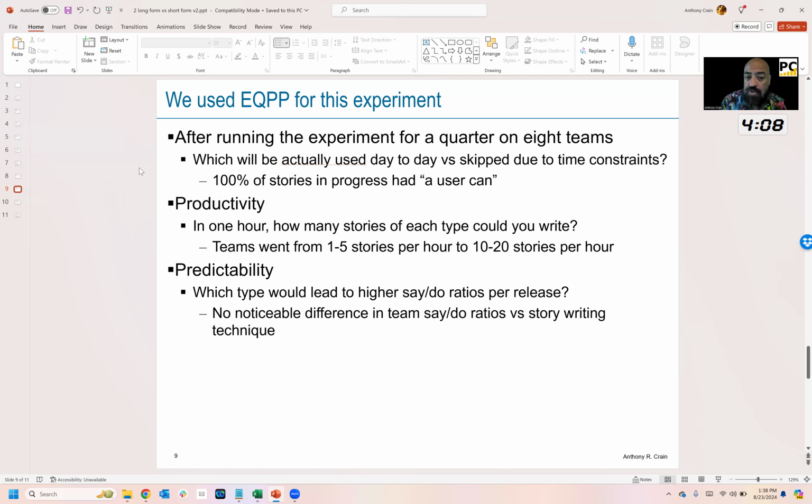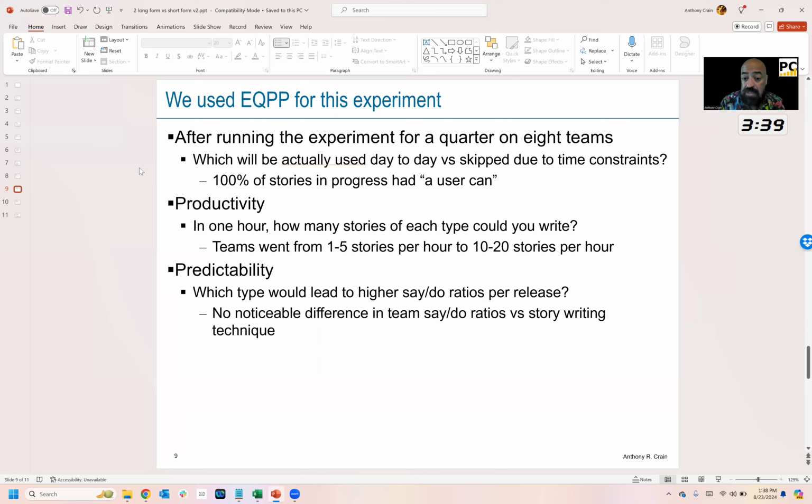Productivity. In 1 hour, we watched teams doing this that were using long form, and they were arguing about the reason, they were arguing about the right role to use. And they actually were only getting through 1 to 5 stories in an hour. We saw that pretty commonly. When we focused on "a user can blank," the 8 teams that use this format were banging out 10 to 20 stories an hour. They couldn't believe how much easier, how much more fun it was for them. Try it yourself. Try using it both ways and see how many stories you crank out in an hour.